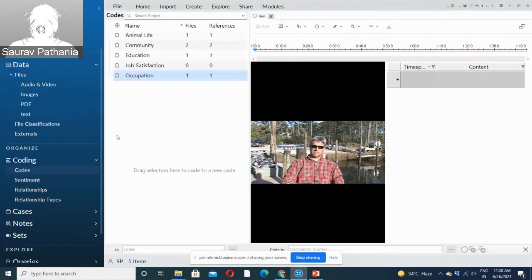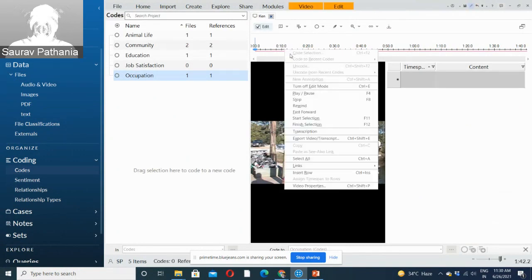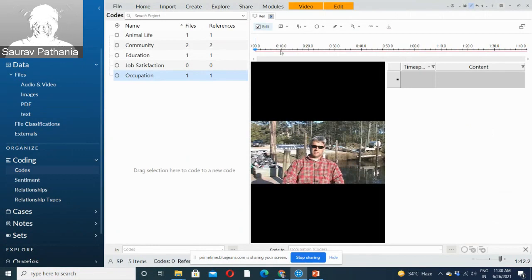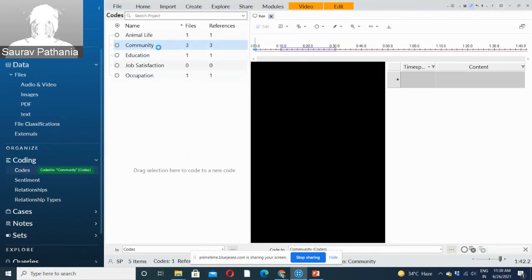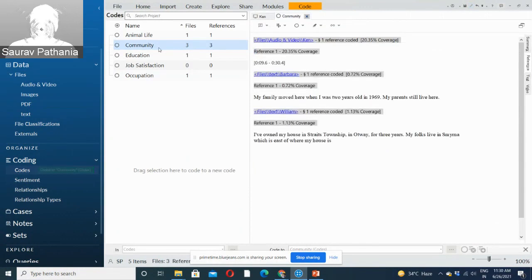There are different ways of coding. Let's say after hearing a video, you find that the person being interviewed, from a time span of 10 to 30 seconds, is talking about his community, just for example. What you can do is select this part, 10 to 30, and drag and drop it to community. So this 10 to 30 will now be saved in the community code. This is something relevant to community.